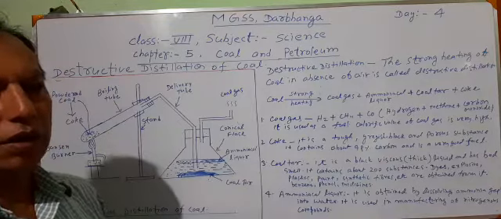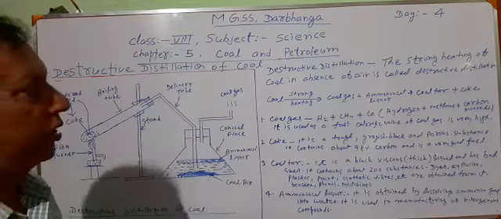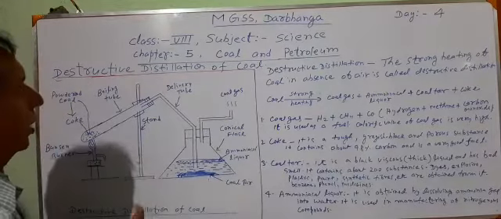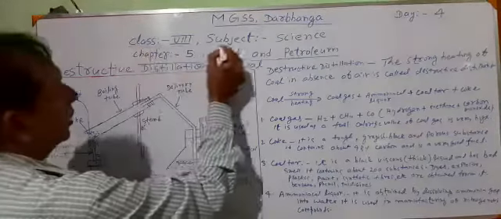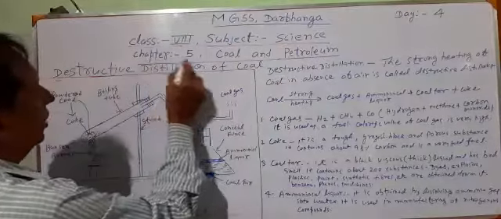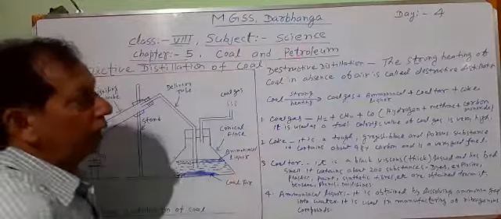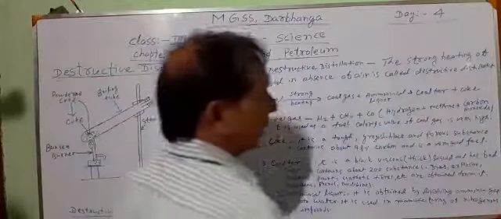I am Niranjan Jha, a teacher of Mahatma Gandhi Shikshan Sansthan Darbhanga. This time I am going to teach the students of class 8. Subject is science. This is chapter 5. The name of this chapter is coal and petroleum. This is the fourth day on this chapter.